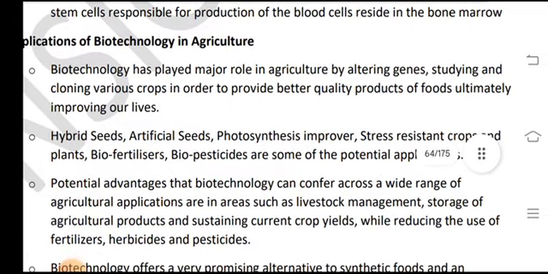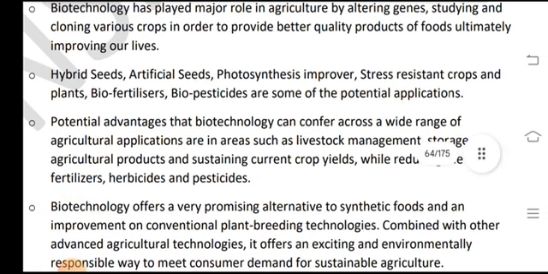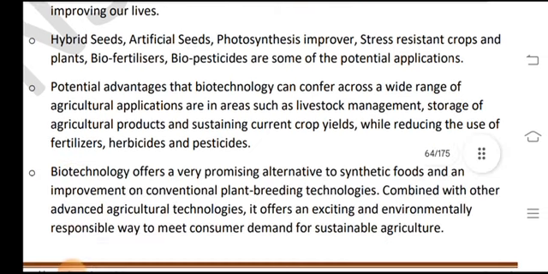Hybrid seed, artificial seeds, photosynthesis improvers, stress resistant crops and plants, biofertilizers and biopesticides are some of the potential advantages that biotechnologies can confer across a wide range of agriculture applications, in areas such as livestock management, storage of agriculture production, and sustainable crop yields, while reducing the use of fertilizers, herbicides and pesticides.